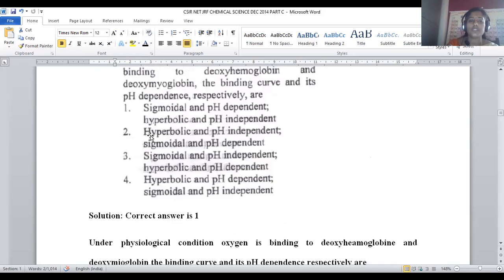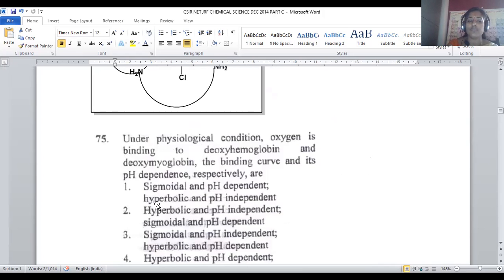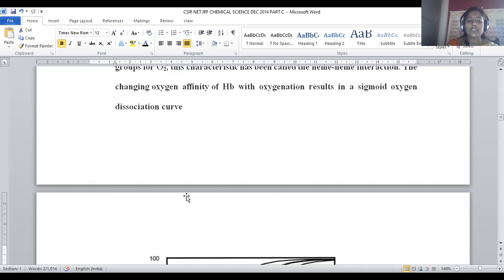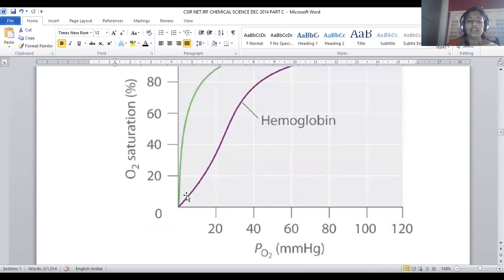So the correct option for this question will be option number 1. Deoxyhemoglobin will give sigmoidal and it will be pH dependent. In the case of myoglobin, it will be hyperbola and pH independent, right? So this is a question from bio inorganic chemistry. For question number 75, option number 1 is the right answer. Let us move on to question number 76.